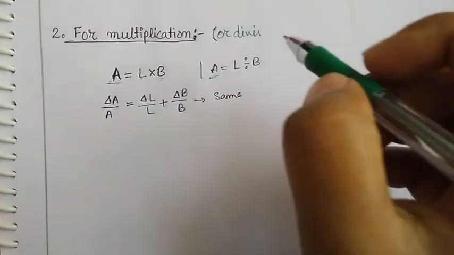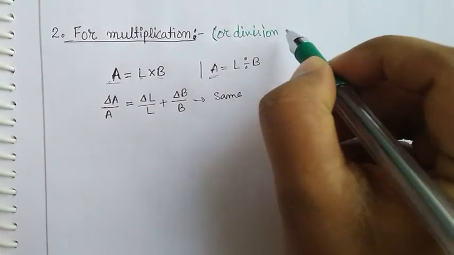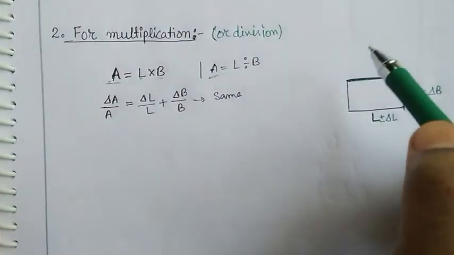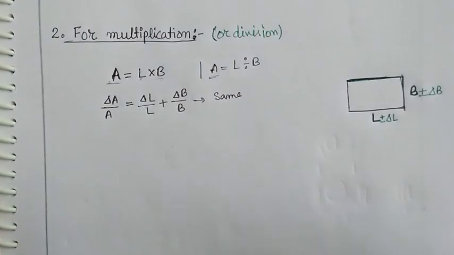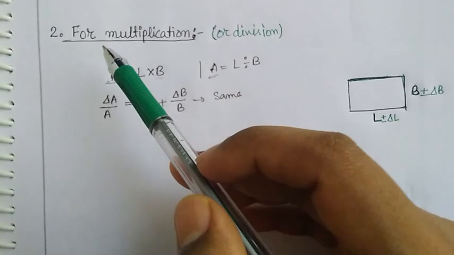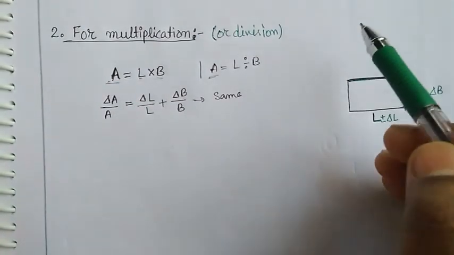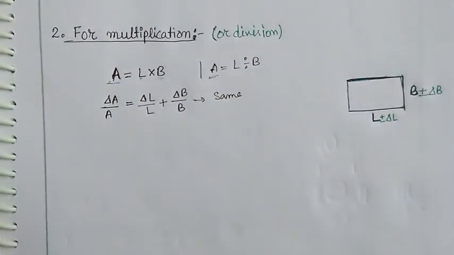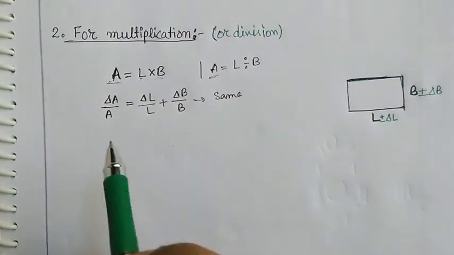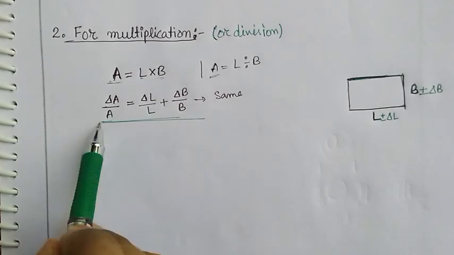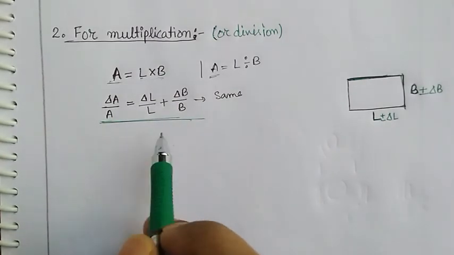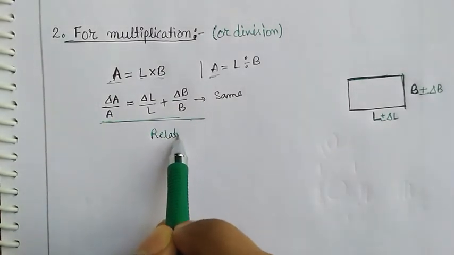So for division, remember the combination of errors for addition. In that case also we took for addition or subtraction the same formula, that is the sum of absolute errors. Here for both multiplication and division we are using the same formula, that is the sum of relative errors. Remember that all these terms are relative errors.